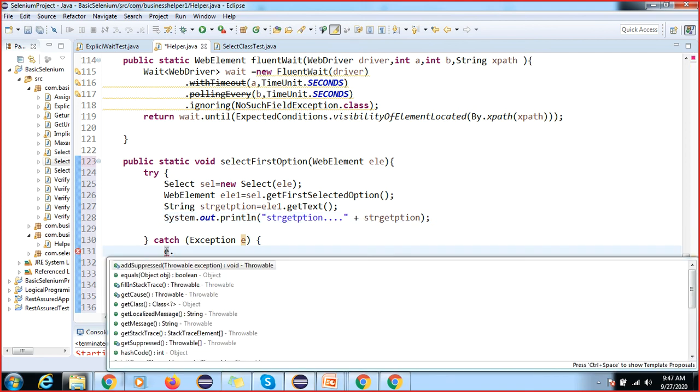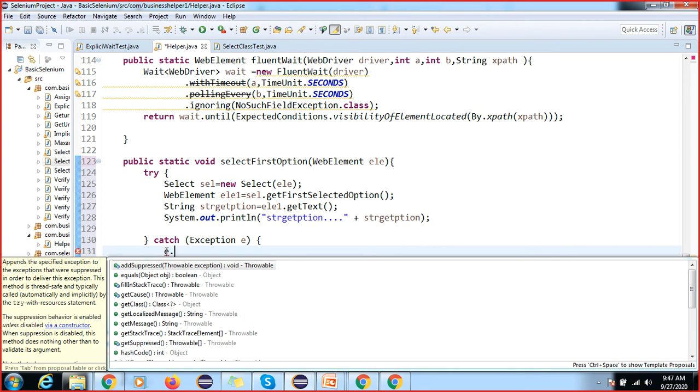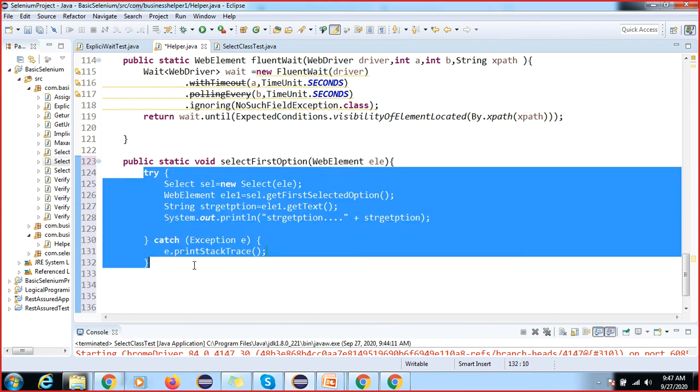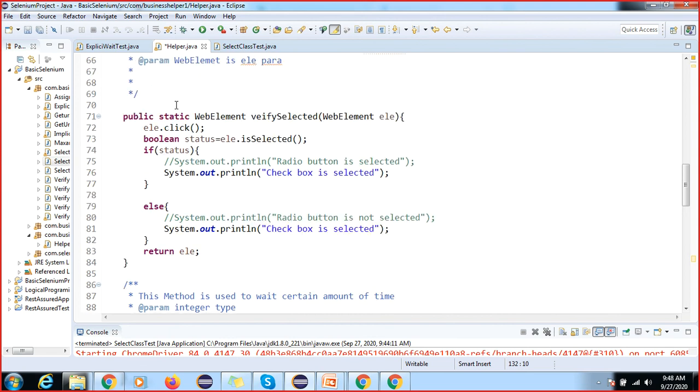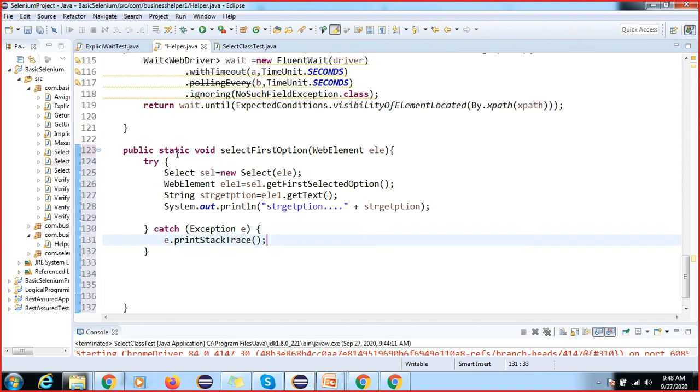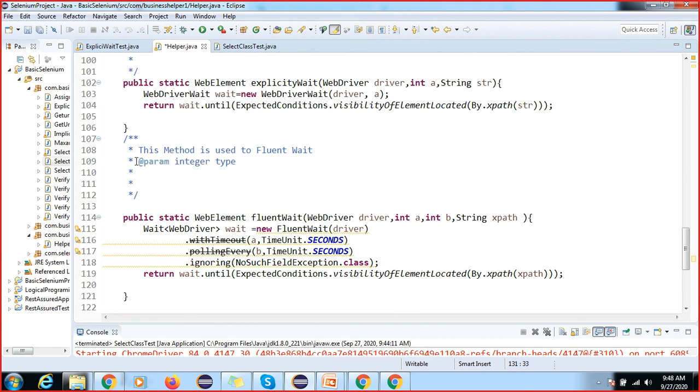So here we have the logs and we have the report. We have the Extent Report in Selenium. Step by step it will take the screenshot also. If something went wrong, then we can debug this. So what is the use of this try block? For all your assignments, whatever code is there in the helper class, just add this try catch. Okay, if something fails here, then the catch block will execute and it will give the message. Okay, something is going to fail. So this is the use of try catch. And you can also add documentation here.